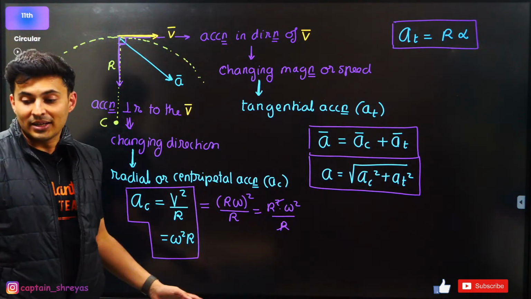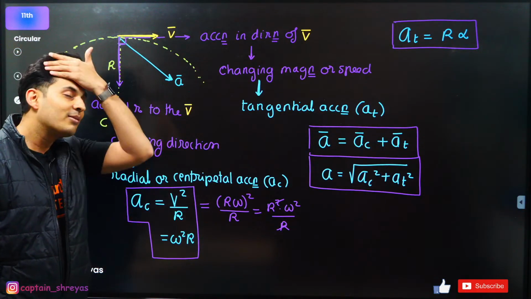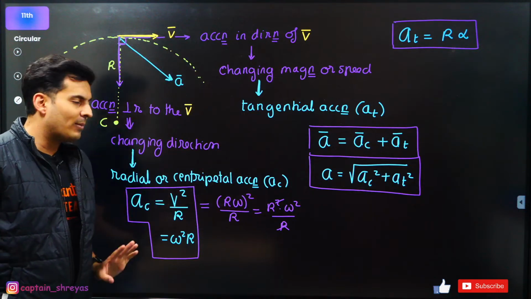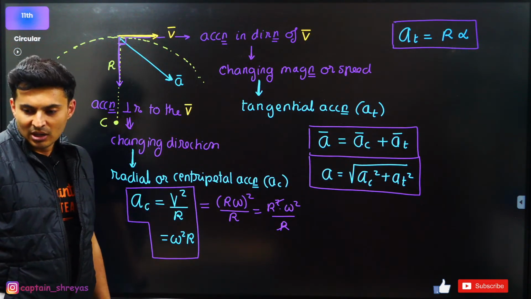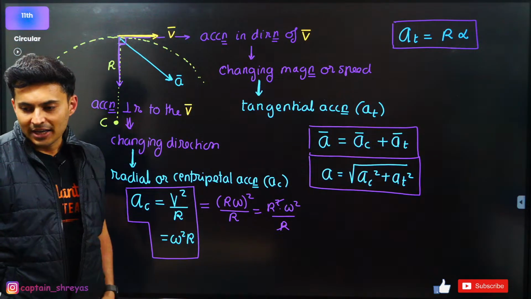No, mass is not there. Guys, I have not included mass anywhere. That mass will come later on. Don't get confused. Okay? Only v square by r, m is not there, or omega square r. Clear? Very nice. Awesome. Okay, great.